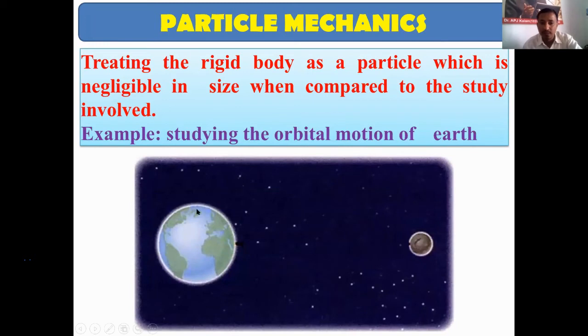So here you can see the example figure. So this is the sun. So this is the earth. So while we are studying about this motion of this earth surrounding the sun, we consider this earth as one particle. So this is about the particle mechanics. So we are also in mechanics while solving the problems, we are going to consider many objects as a single point, so that it will save the time while solving the problems.